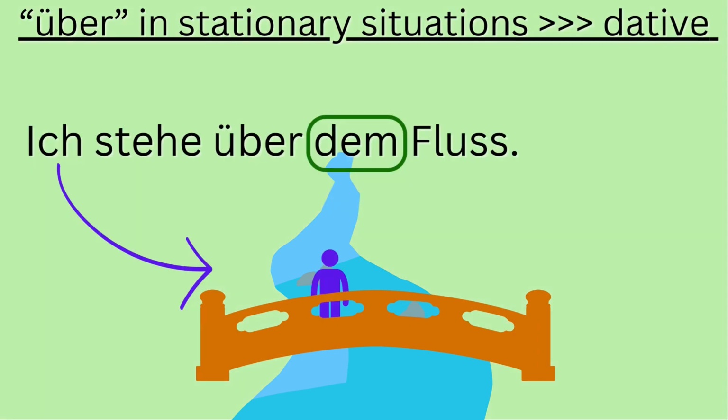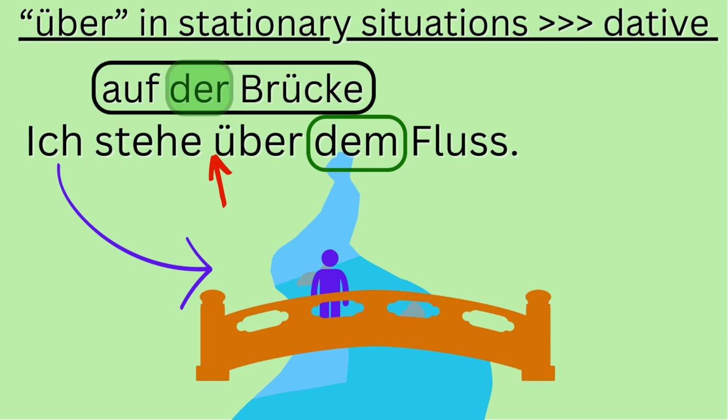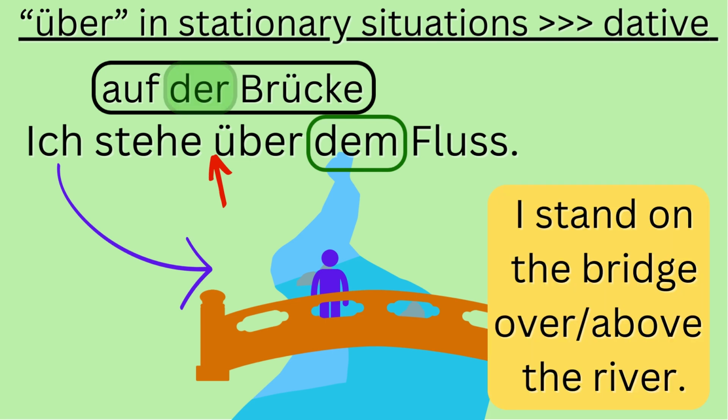Let's look at another example. Ich stehe über dem Fluss. You could actually add to this one, ich stehe auf der Brücke über dem Fluss. In both cases, with über and auf, we have a static situation, so we have the dative case in both of these. So, ich stehe auf der Brücke über dem Fluss means I stand, or I am standing, on the bridge over or above the river. So I'm not moving, I'm just located above or over the river.